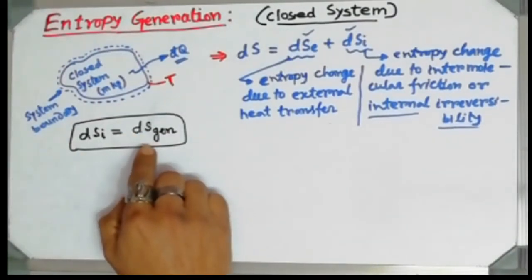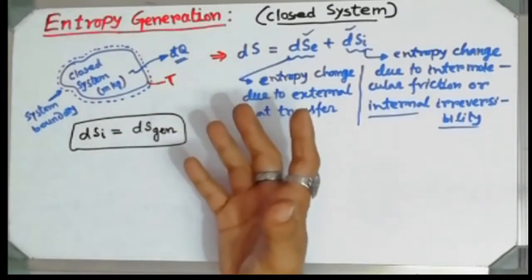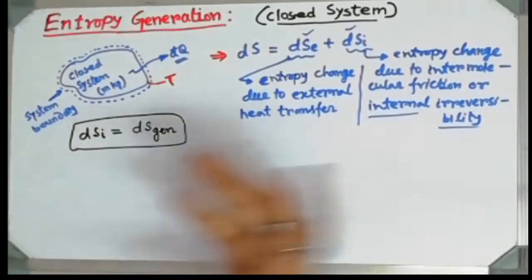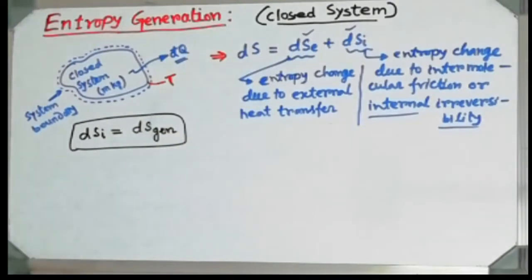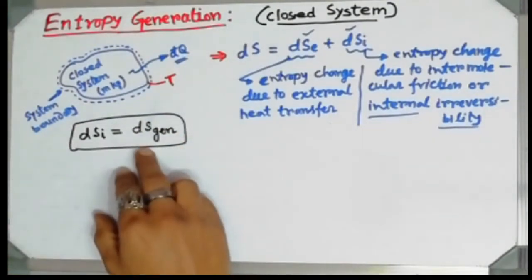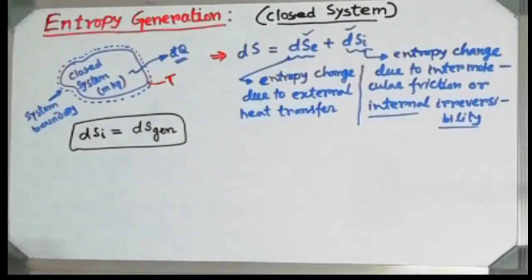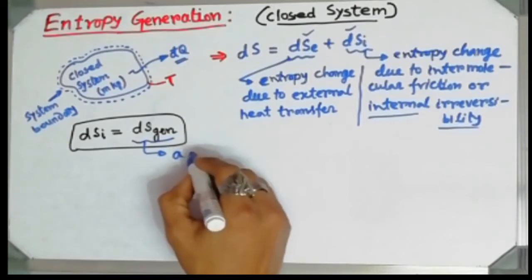In other words, entropy generation expresses the internal irreversibility. If the system is very irreversible, then obviously the entropy generation will be more. So I can also say that entropy generation is a measure of internal irreversibility.